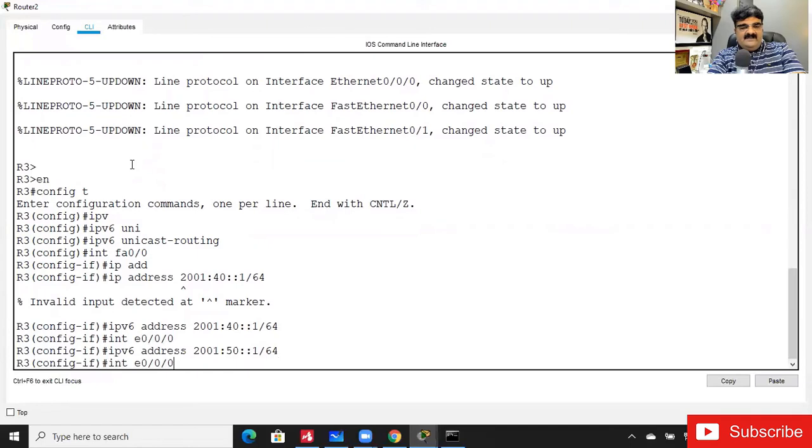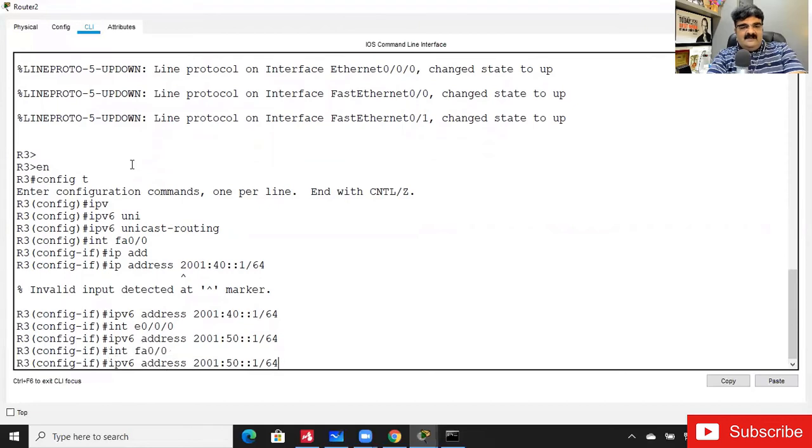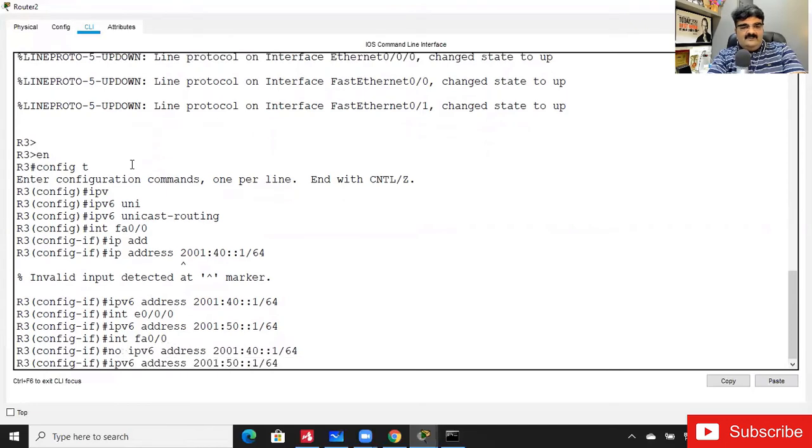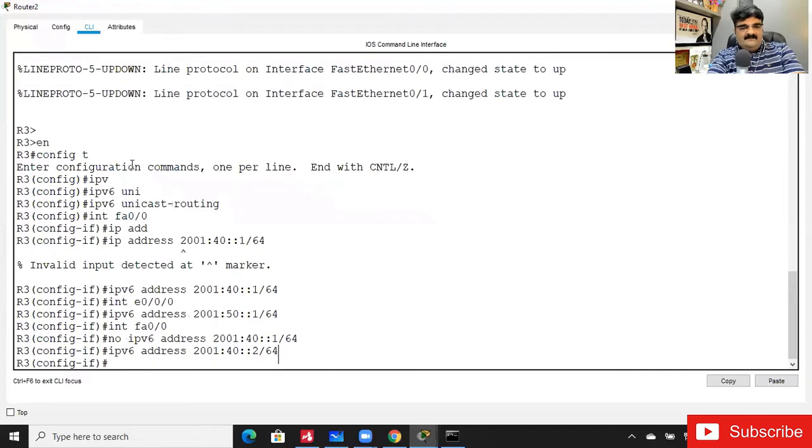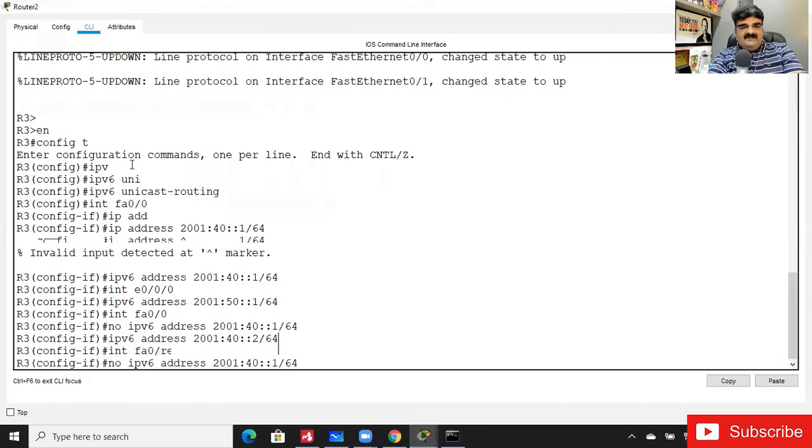I just made a mistake over here again. Wait a minute. Interface fast Ethernet 0/0, I have to remove this 40.1, no shut, and then give the address 40.2. Now fast Ethernet 0/1, and I will give 60.1.